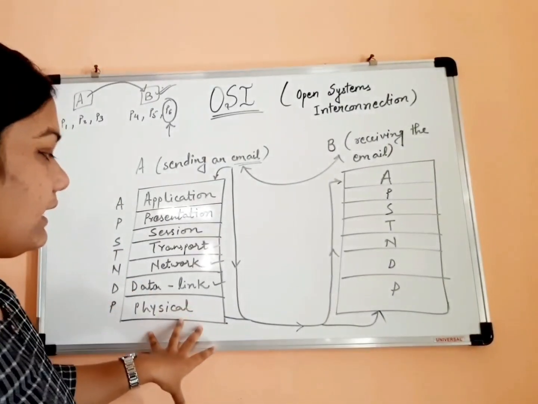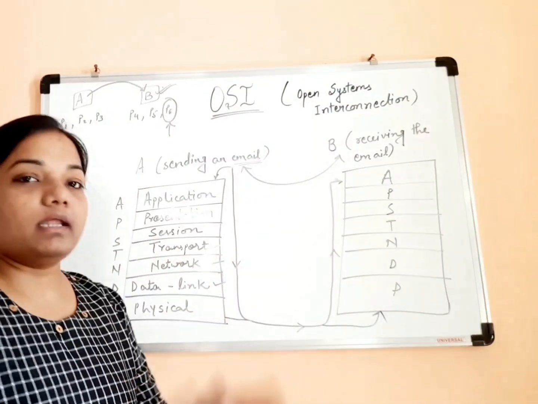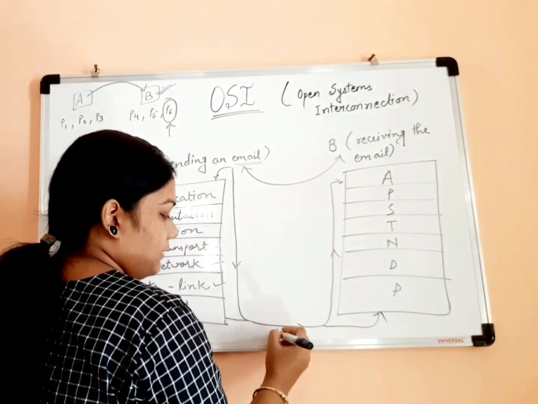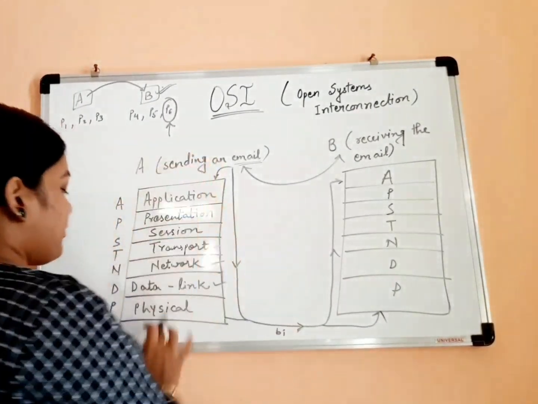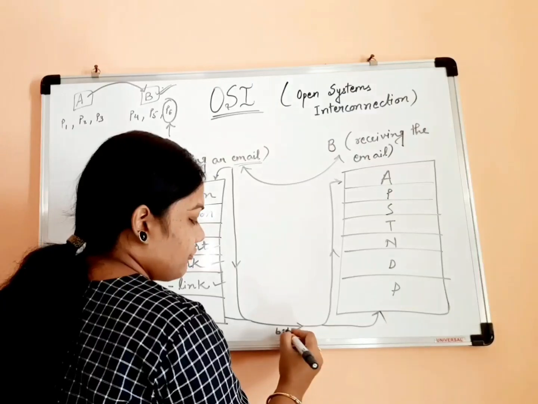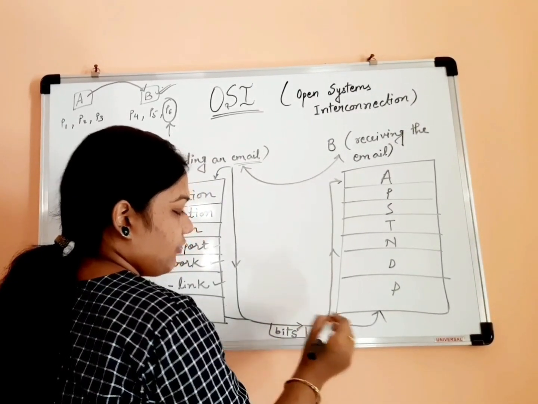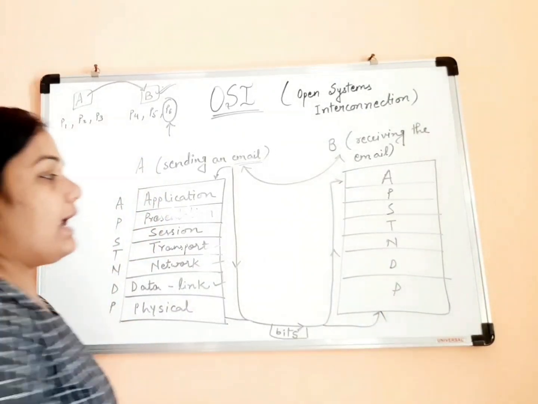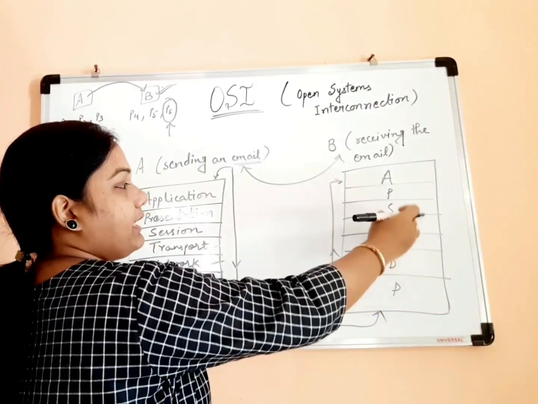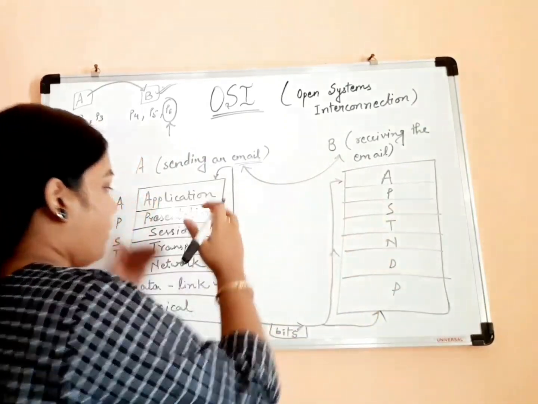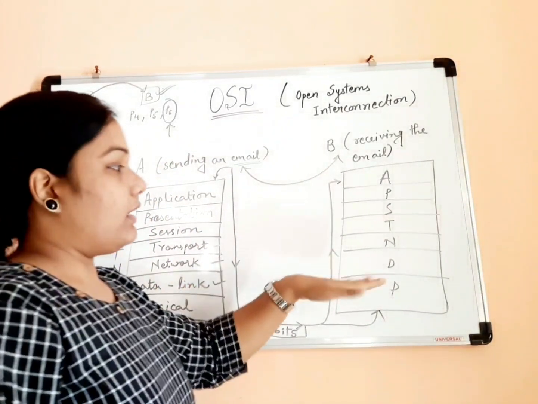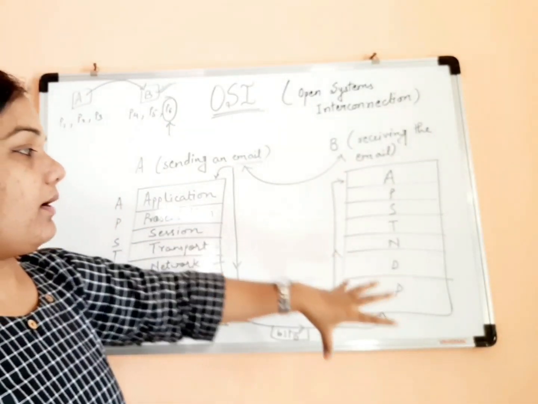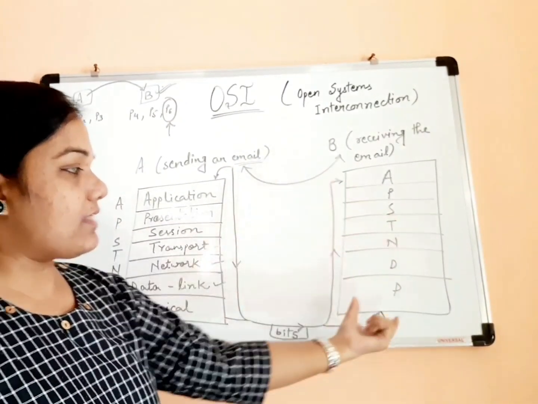So in the physical layer, the things are transmitted in the form of bits. So original email content will be transferred from the physical layer of the sender to the physical layer of the receiver in terms of bits. So here in the physical layer, bits will be received, and again from bits framing will be there, and all these things will again be done in the reverse order in the receiver side, again processing these bits.